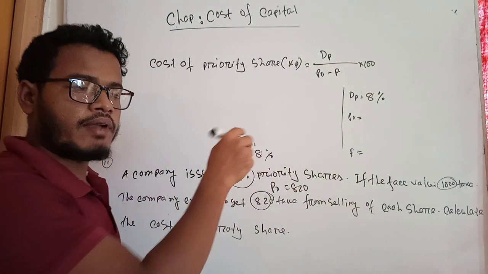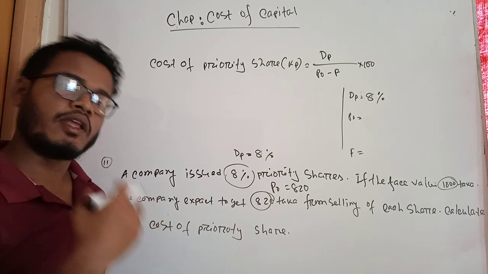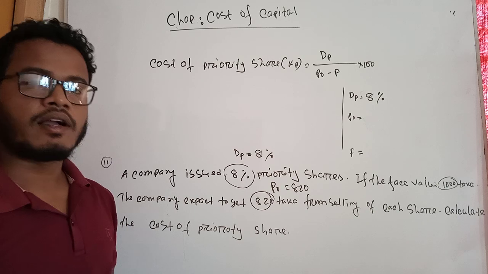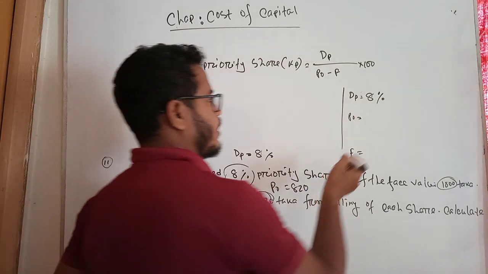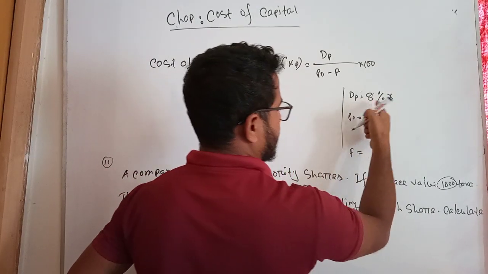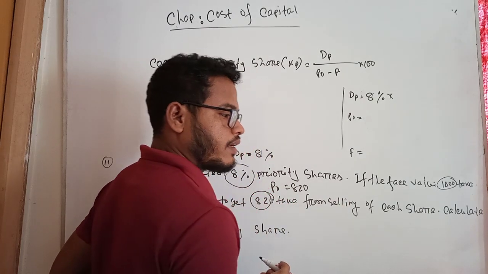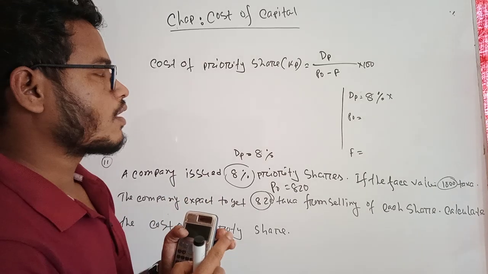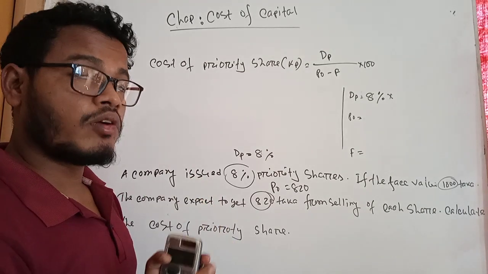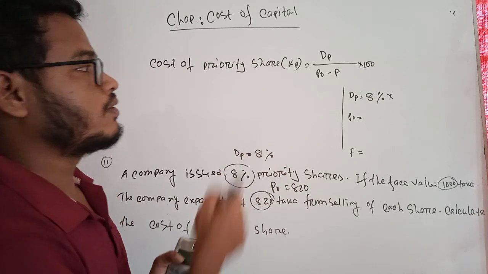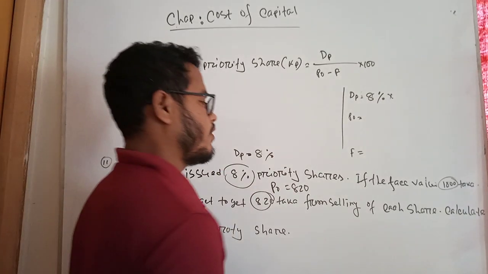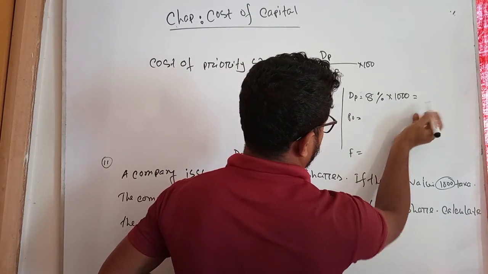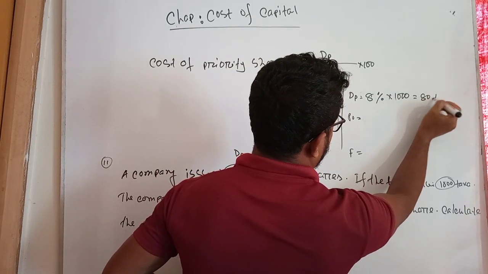When the dividend is given as a percentage, you convert the dividend percentage to taka by multiplying with the face value. So here 8% into 1000 taka, then you will get 80 taka.